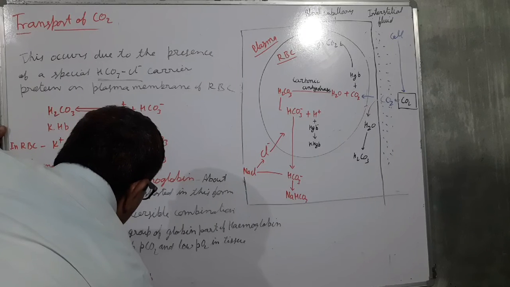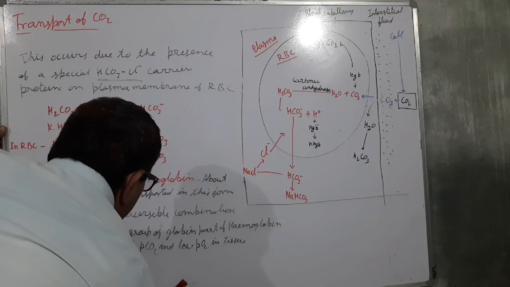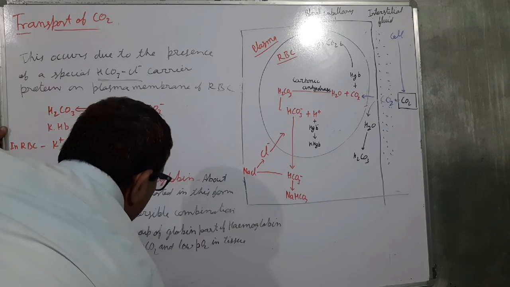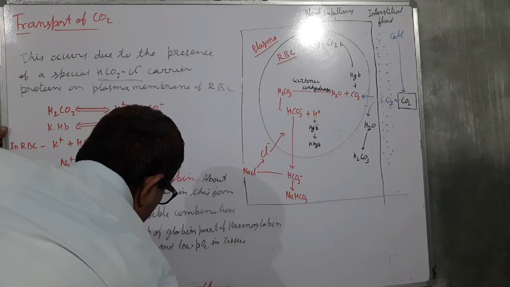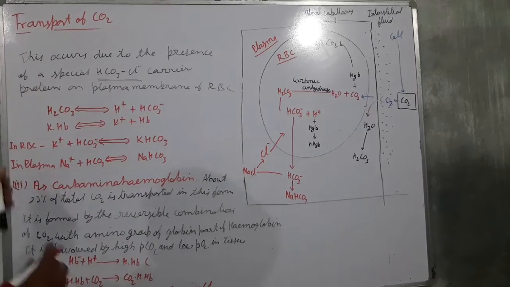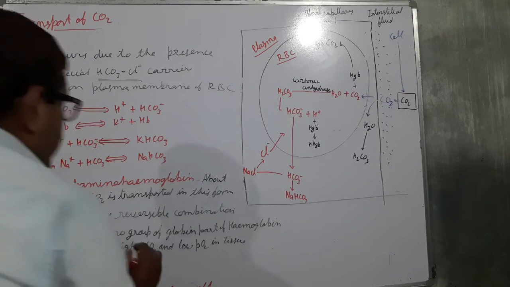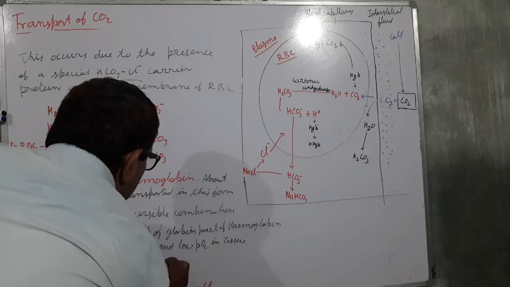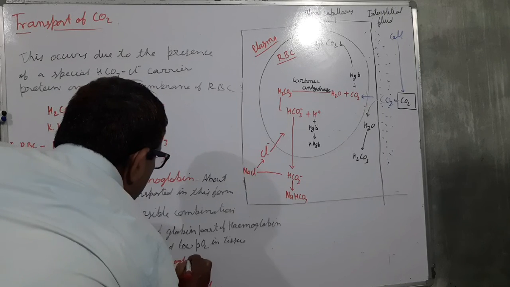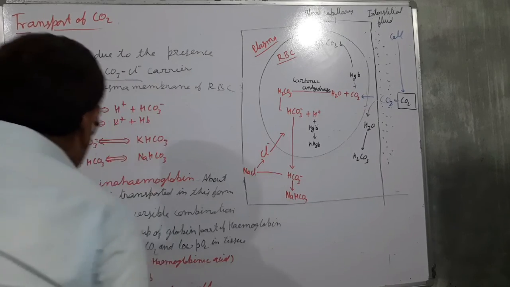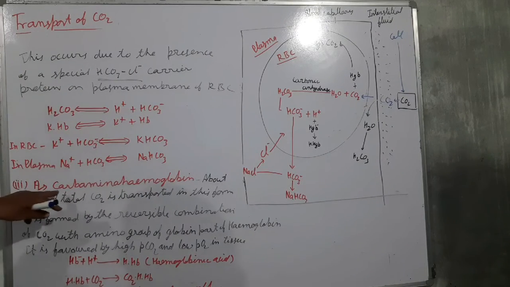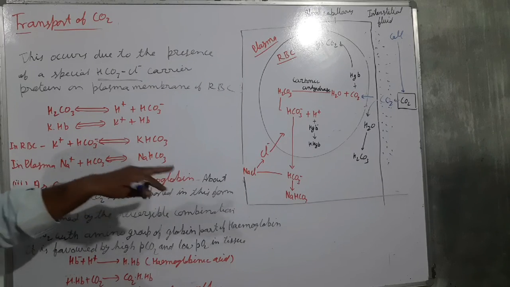This is hemoglobinic acid. So in this way, as carbaminohemoglobin, about 23% of total carbon dioxide is transported in this form.